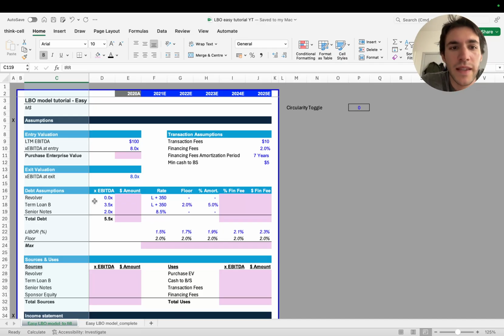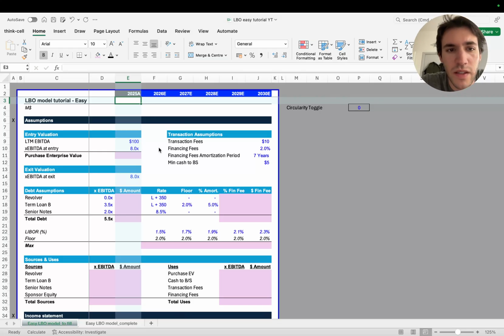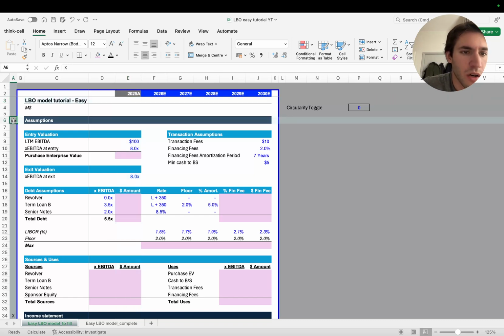We are going to say, let's see, we're going to invest in 2025. We're going to keep the company for a period of 5 years, so from 2026 to 2030. And at exit, when we are exiting the company in 2030, we want to measure what the IRR and the multiple on cash are.